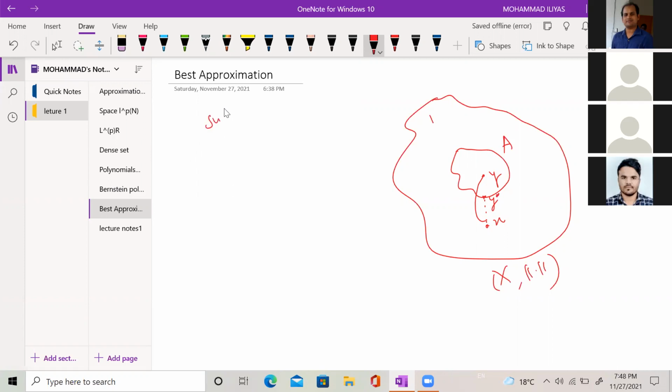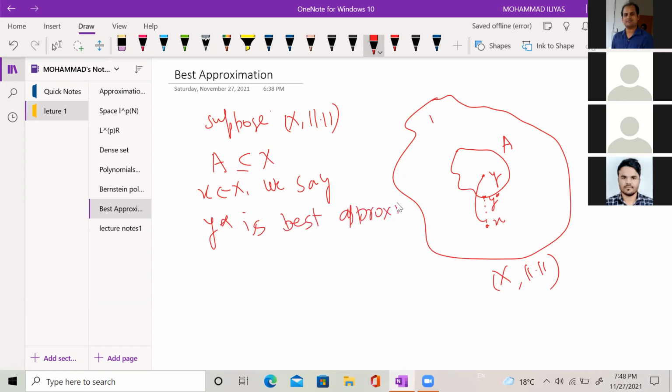Suppose X is a normed space and A is a subset or subspace of X, and given any x belonging to X, we say y star is a best approximation to x if the distance between x and y star, because I am choosing y star such that it is at least distance from x, is less than or equal to the distance between x and y, where y varies over A. Y is any arbitrary element from A. The distance between x and y star is less than or equal to d(x, y) for every y belonging to A.